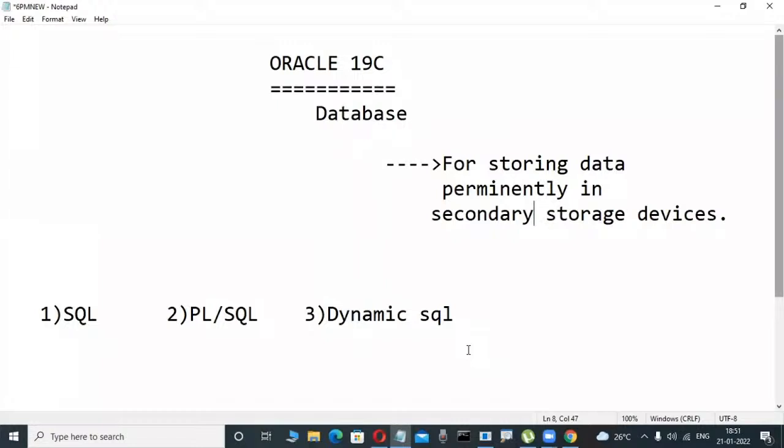Otherwise, if you want to know the syllabus and all these things, previous batches' recorded videos are there. You have to request, maybe in management there.